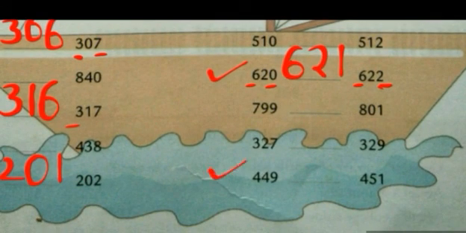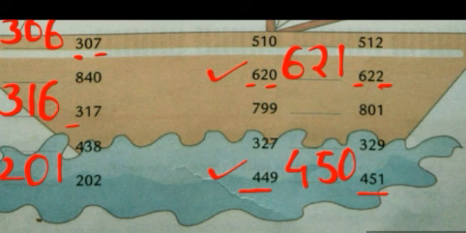Now we will do one more. This one. Then the rest you will try yourself. It will be your homework. 449, 451. See the 100 place? 4 is there. And now see the last two digits, 49 and 51. So what comes between 49 and 51? You can also find out what comes after 49. 50. Okay, so this is the way how you find out the number that comes between. Now try to do the remaining as homework.